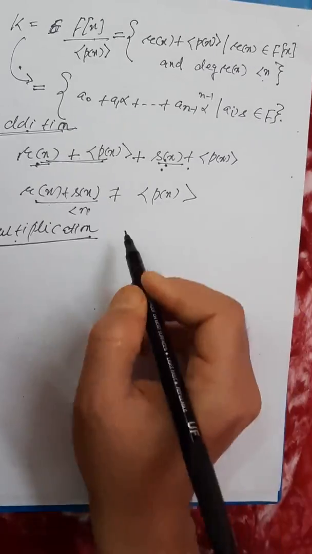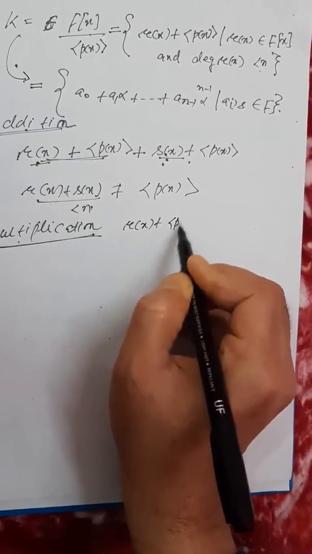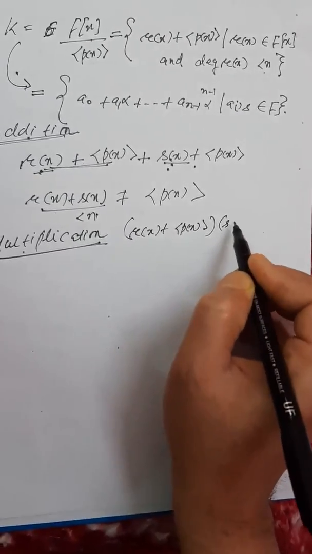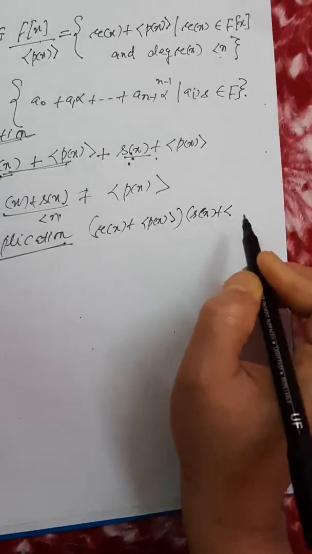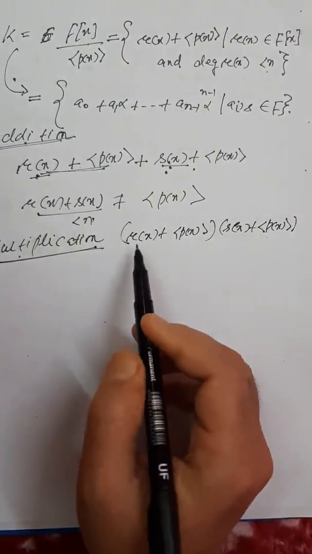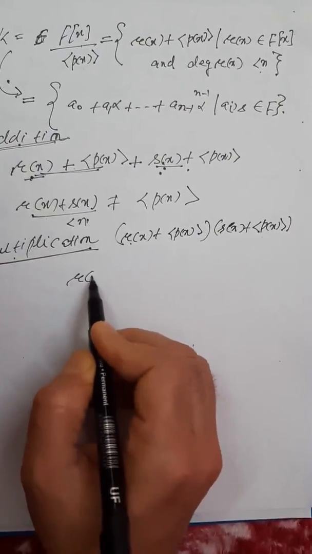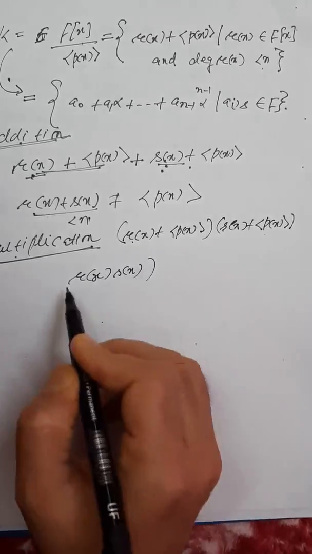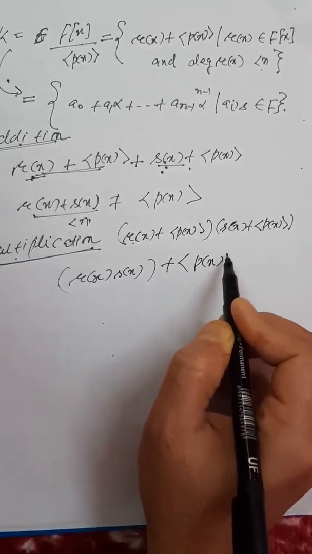I want to multiply r(x) plus the ideal generated by p(x) with s(x) plus the ideal generated by p(x). I would multiply r(x) and s(x) to get r(x)s(x) plus the ideal generated by p(x).